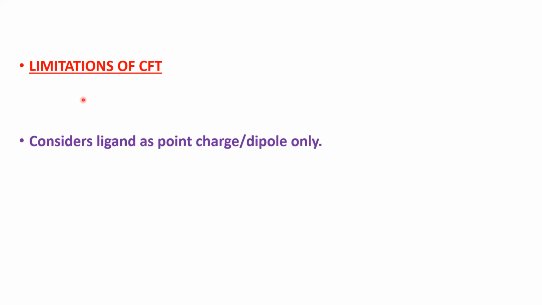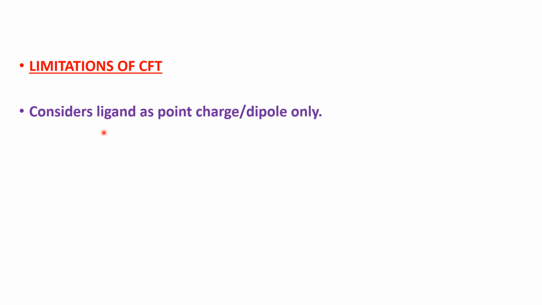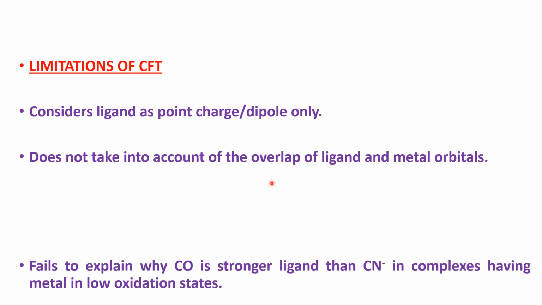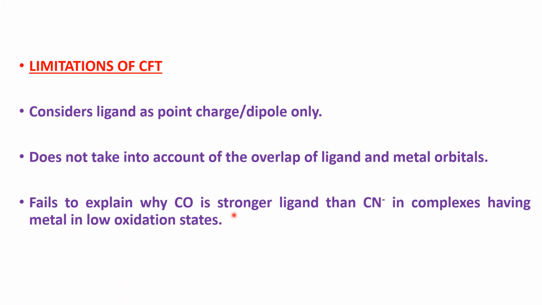Crystal field theory also has some limitations. First one is it considers the ligand as a point charge or point dipole only. It does not take into account the overlap of the ligand and metal orbitals. That means crystal field theory does not give any information about covalent bonding. It fails to explain why carbon monoxide is a stronger ligand than CN- in complexes having the metal in low oxidation states.